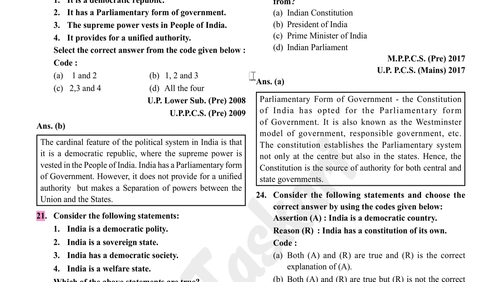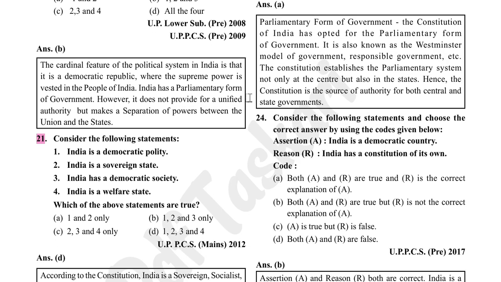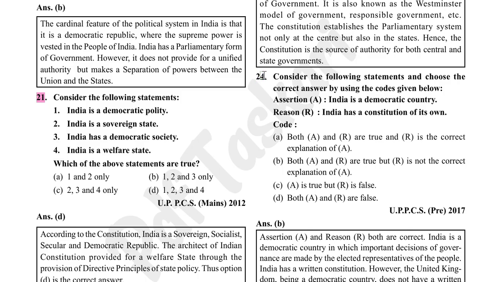Parliamentary form of government. The Constitution of India has opted for the parliamentary form of government. It is also known as the Westminster model of government, responsible government, etc. The Constitution establishes the parliamentary system not only at the center but also in the states. Hence, the Constitution is the source of authority for both central and state governments.